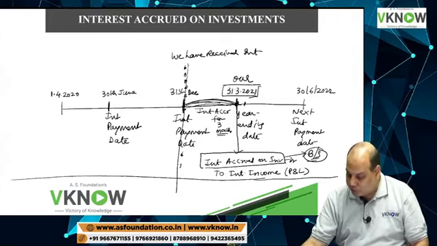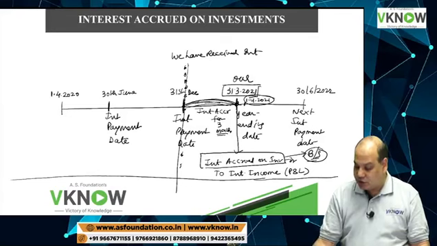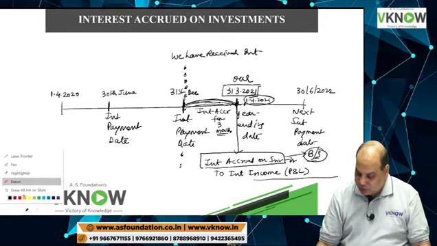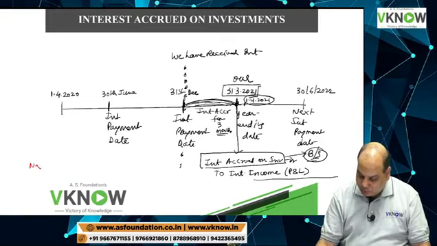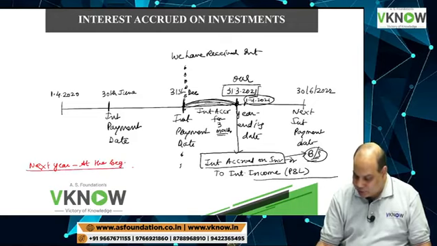Now what will happen on 1st April 2021? Next year, at the beginning, reverse the entry.